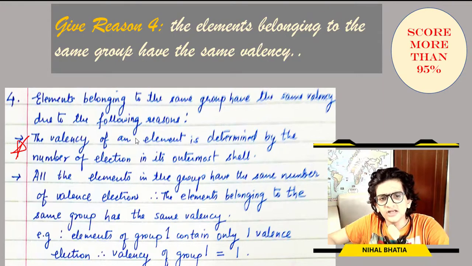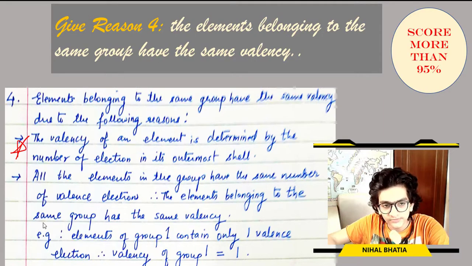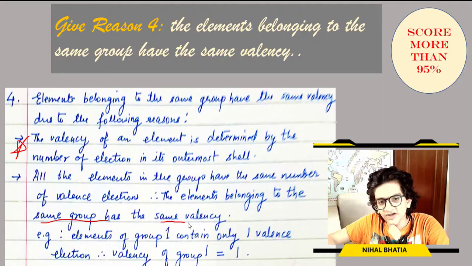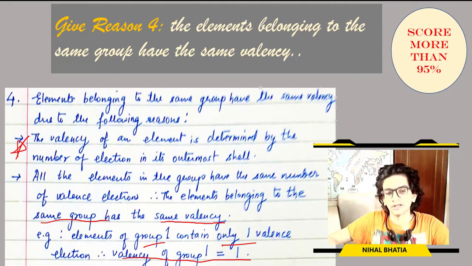The valency of an element is determined by the number of electrons in its outermost shell. All the elements in the group have the same number of valence electrons, therefore the elements belonging to the same group have the same valency. Example, elements in group 1 have only one valence electron, therefore the valency of group 1 is equal to 1.